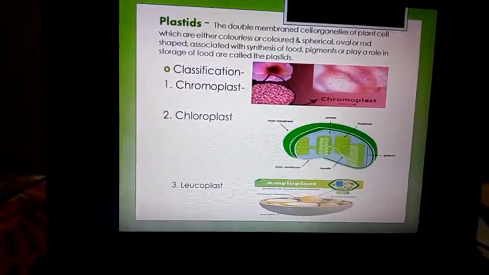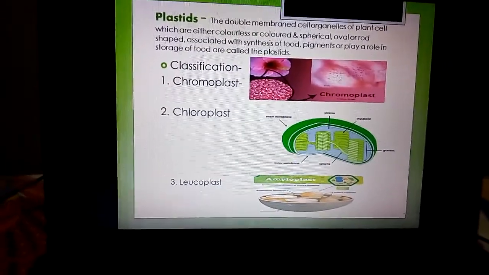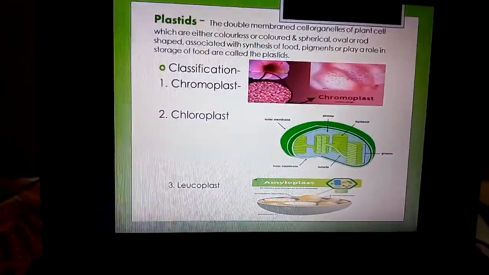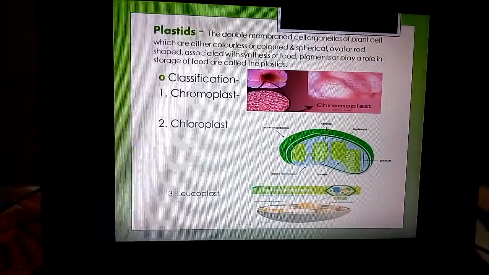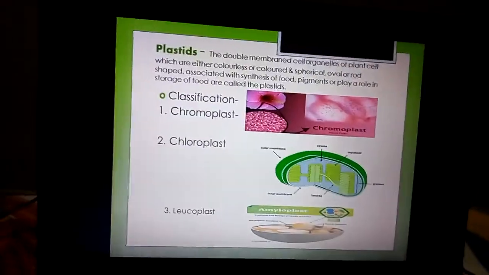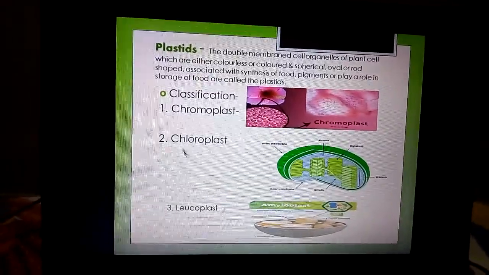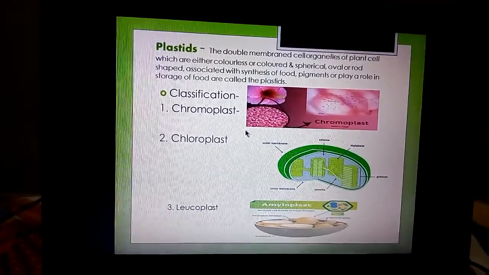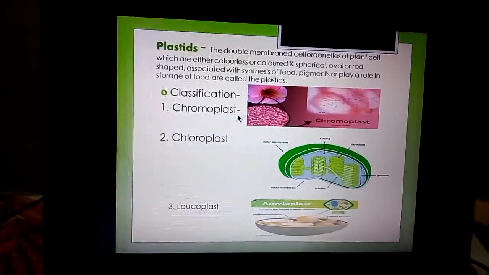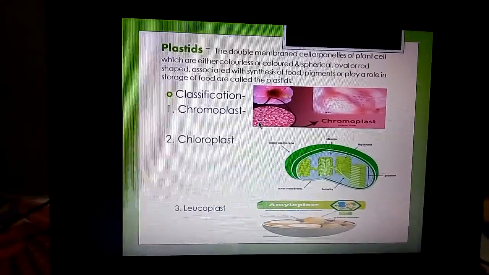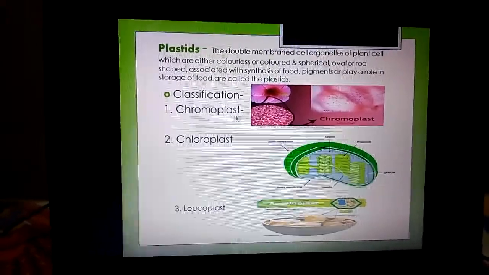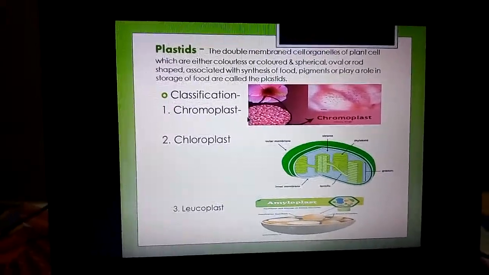Next, know about the classification of plastid. Schimper in the year 1885 classified them on the basis of the presence of pigment, organization and their activity. First we know about chromoplast. Chromo means color and plast means living. The plastids that contain color pigments other than chlorophyll are known as chromoplast.